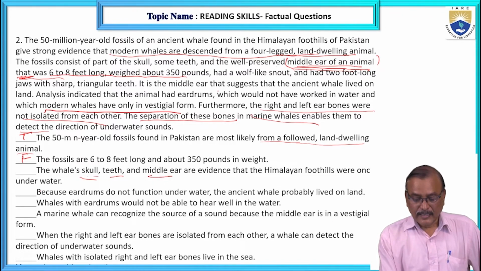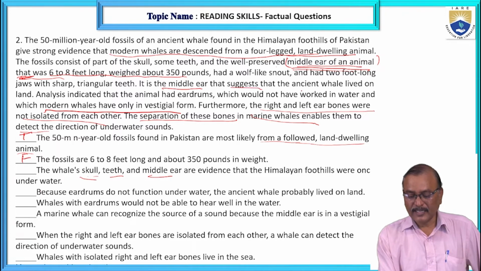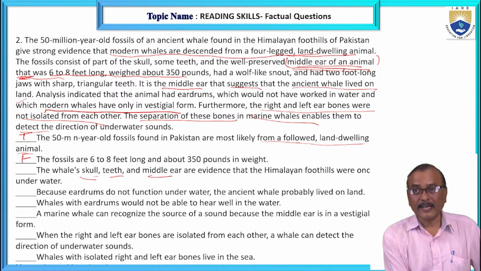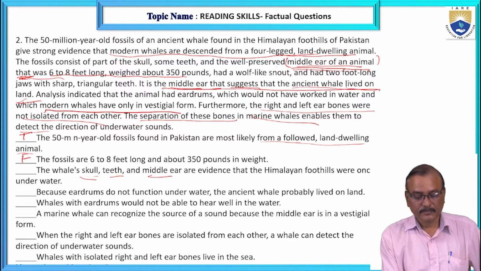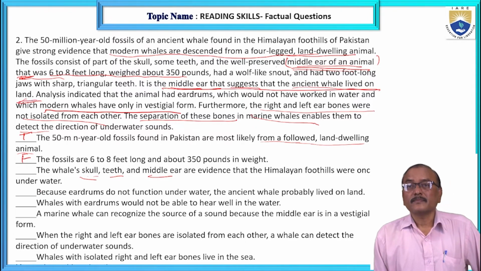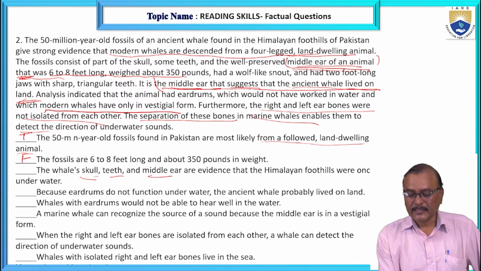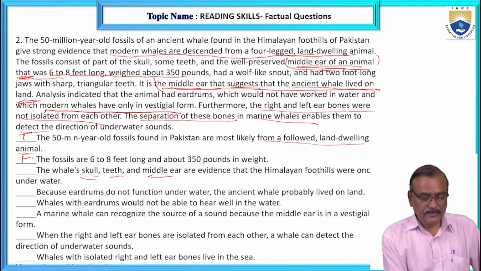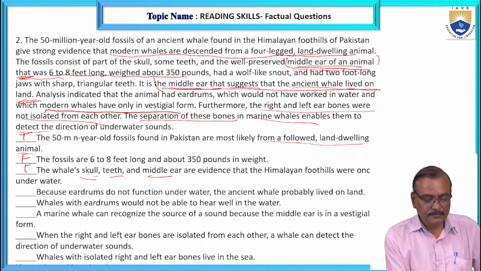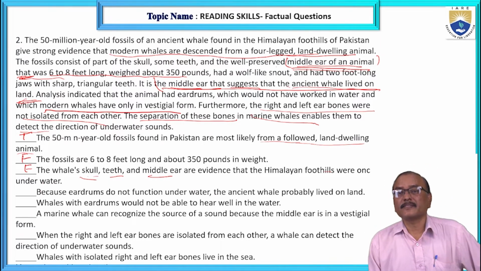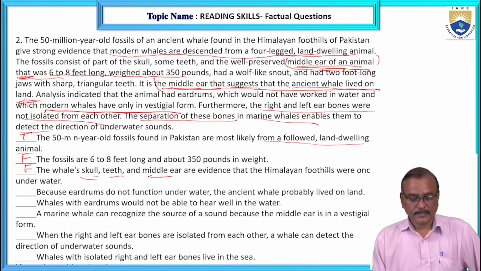See here, middle ear suggests that ancient whale lived on land. You see this one. But here in the statement, were once under water. So it is false. The statement is false. Right?